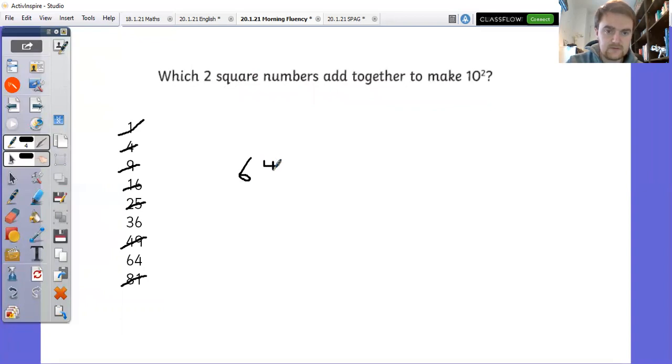64 add 36, beautifully done. 4 add 6 is 10, so 0 and 1. 6 add 3 is 9, plus 1 equals 10, which gives me 100. So it is 36, which is 6 squared, plus 64, which is 8 squared. You should have as your answer.